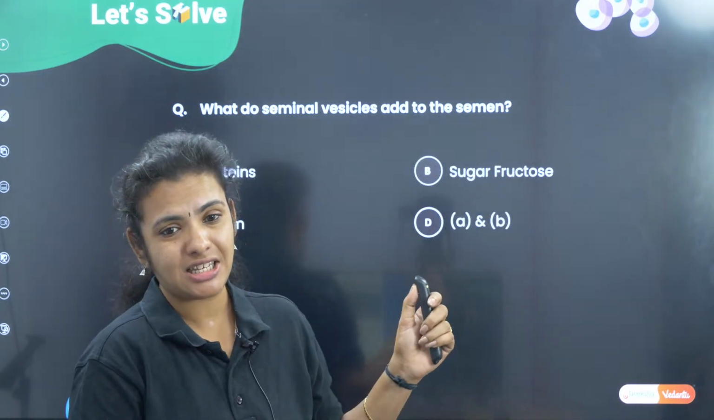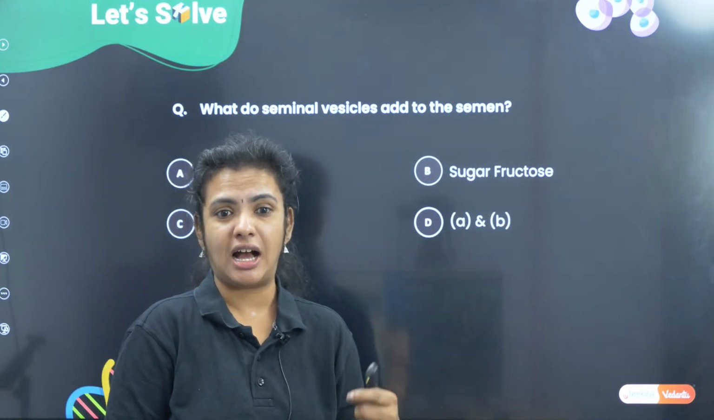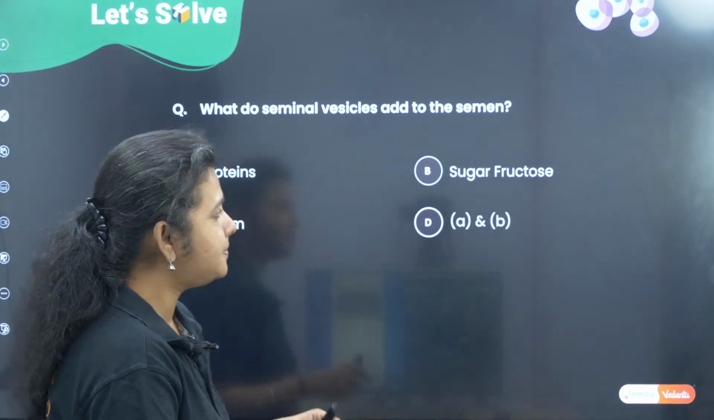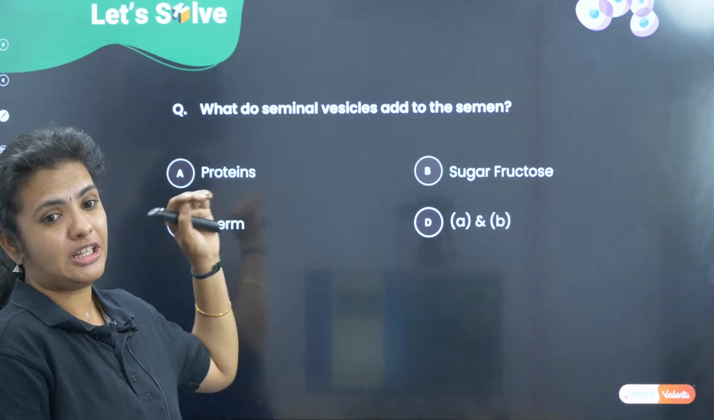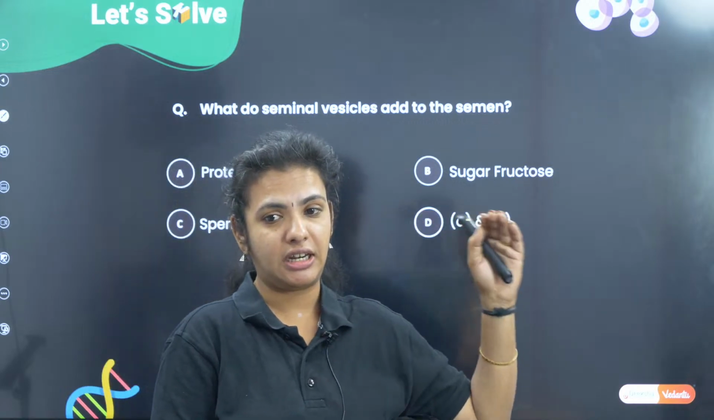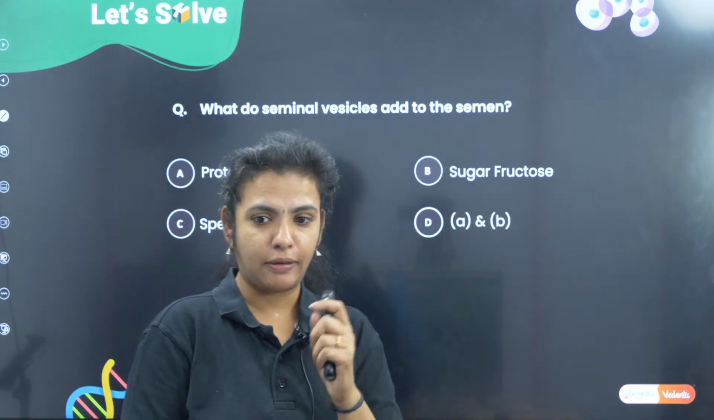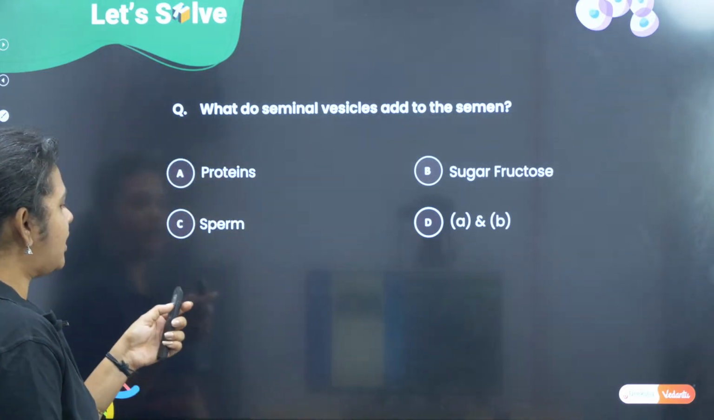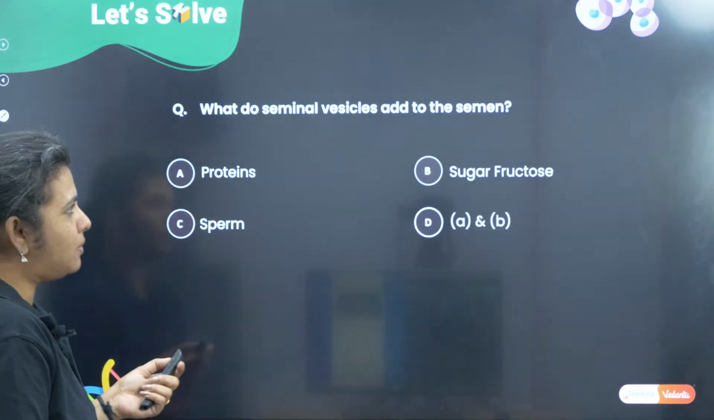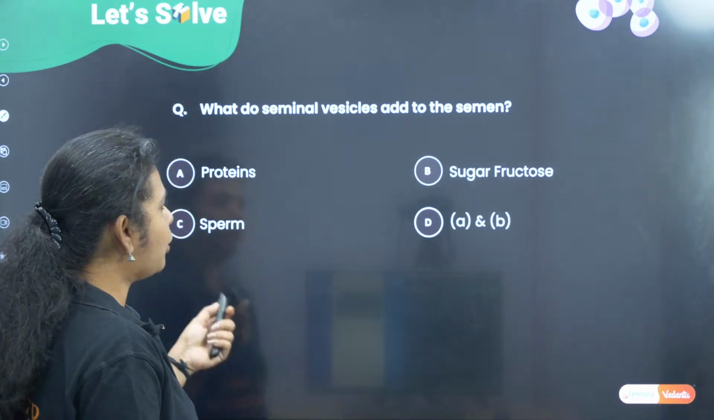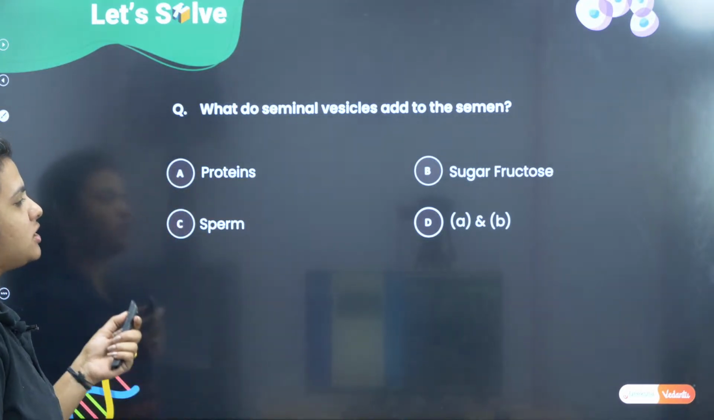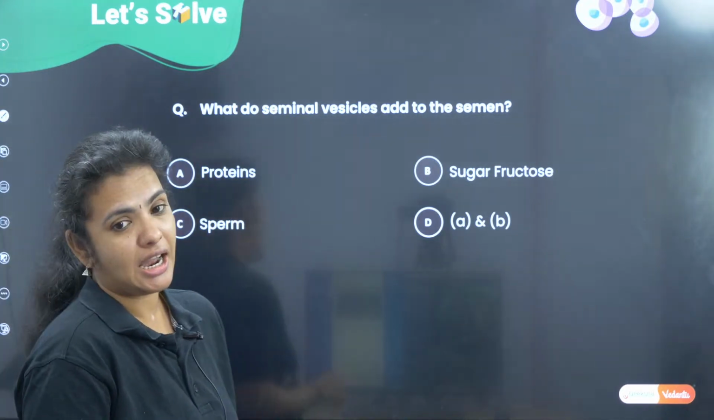Okay, so now let's take up a few questions which have been asked in previous year question papers. I've started off with the MCQs, then we have assertion and reason, as well as long and short answer questions which you can go through. Okay, the first question says, what do seminal vesicles add to the semen? Proteins, sugar, fructose, sperm, A and B.